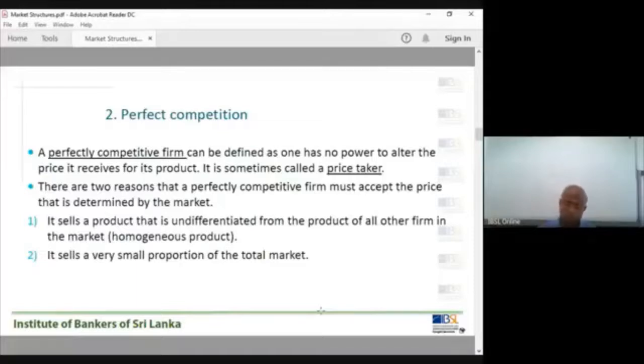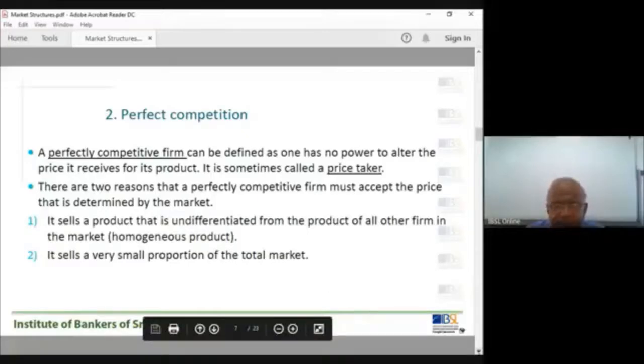Number one, you are producing the same product as others. Therefore, you can't bargain. You have to accept the price determined by the market. That's why a firm is said to be a price taker.